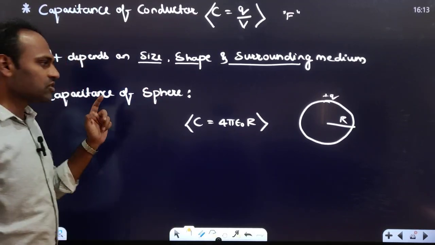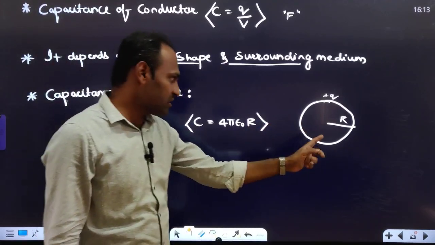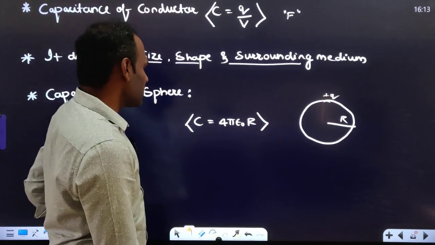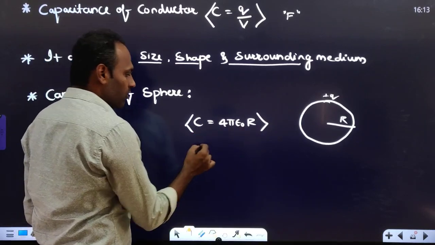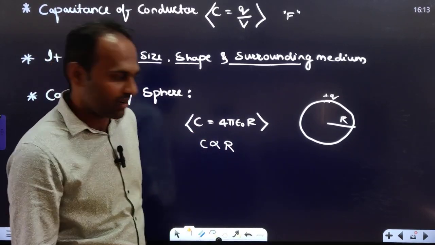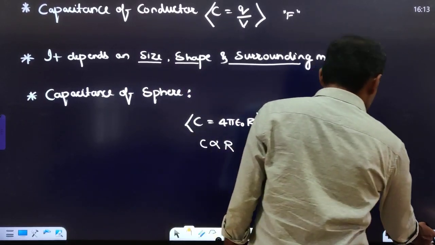Next, capacitance of a spherical conductor, right? This is a spherical conductor whose radius is r and charge on that is q. So the capacitance of a spherical conductor is 4 pi epsilon naught r. Here C is directly proportional to the radius of that spherical conductor. If radius increases, capacitance increases.